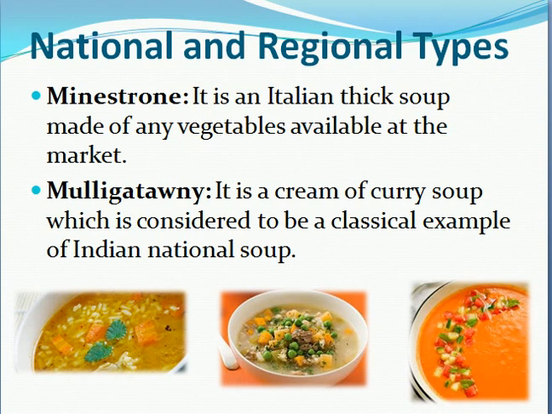Minestrone is an Italian thick soup made of any vegetables available at the market. Whatever vegetables are available in the market, with that they will prepare minestrone soup. And mulgathwani is basically a cream of curry soup, which is considered to be a classical example of an Indian national soup. It is called mulgathwani soup.